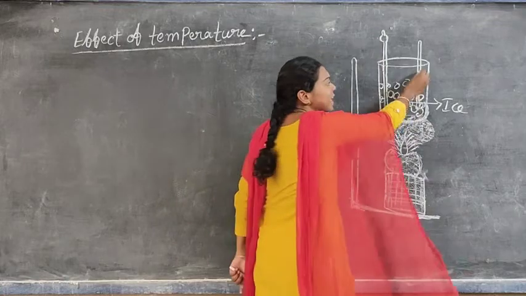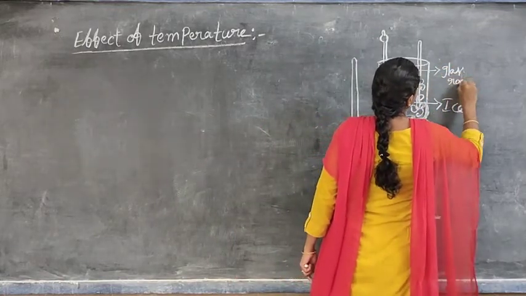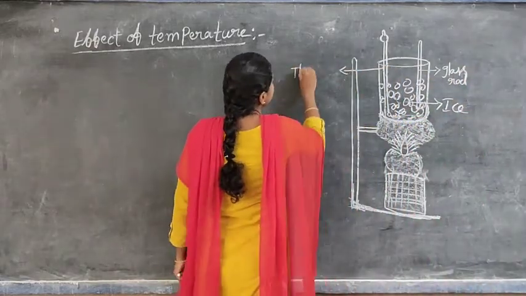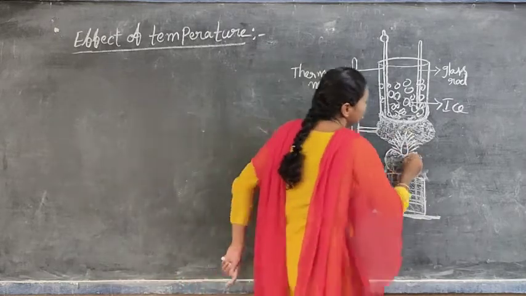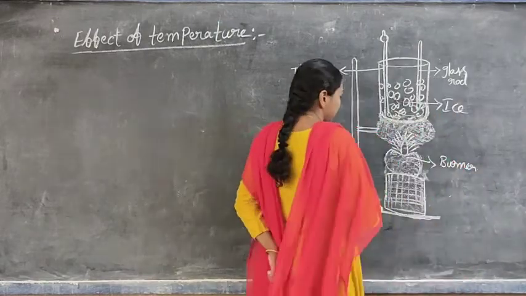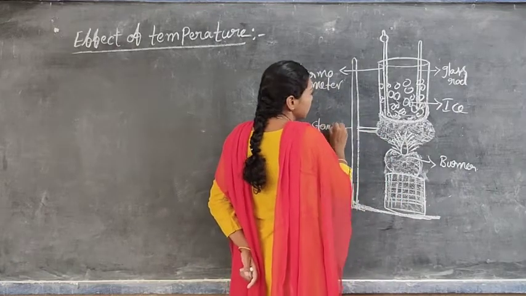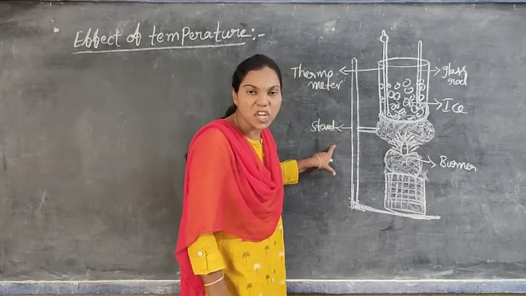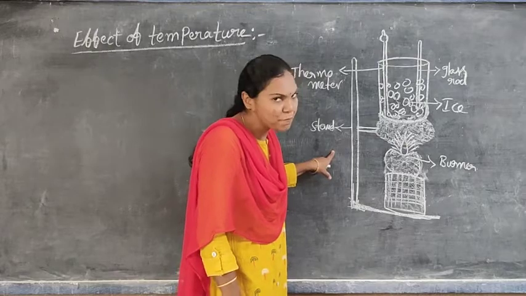This is a glass rod. This is a laboratory thermometer. Bunsen burner. Stand, chart stand, and so on. This is a diagrammatical representation for showing the effect of temperature on change of the states of matter.